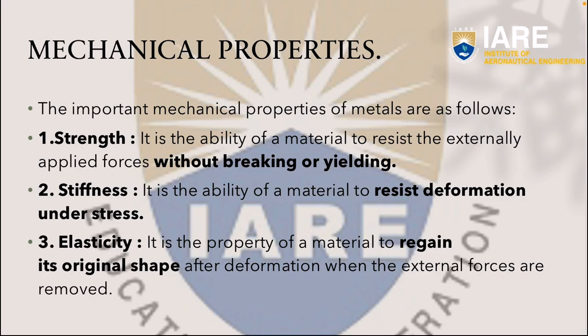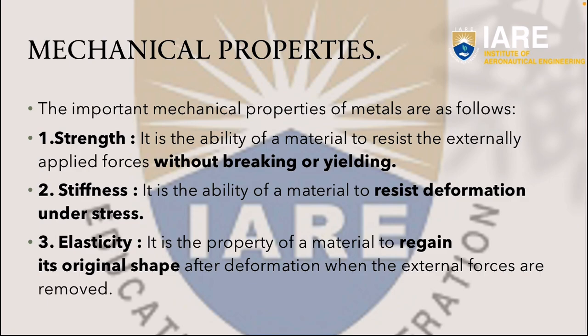Mechanical properties. The importance of mechanical properties is given below. There are 12 important mechanical properties. Now I am going to describe them. Number 1, strength. It is the ability of a material to resist the external applied force without breaking or yielding. Number 2, stiffness. It is the ability of a material to resist deformation under stress.